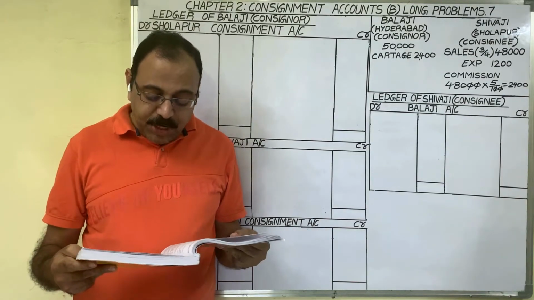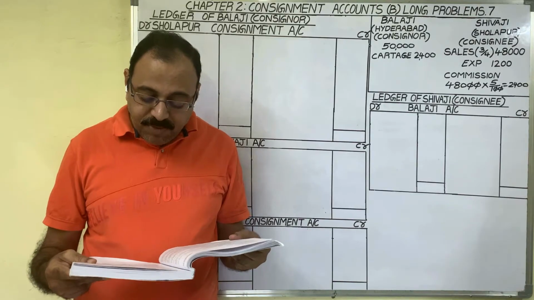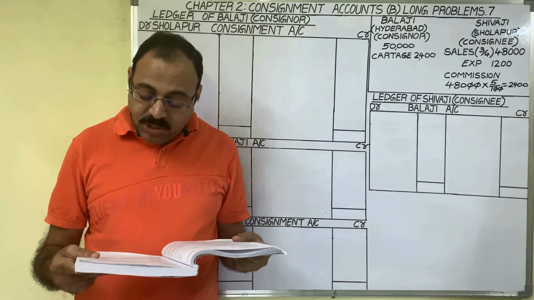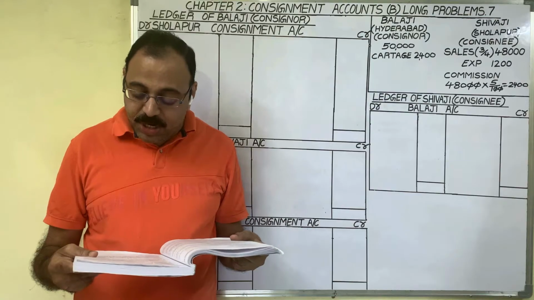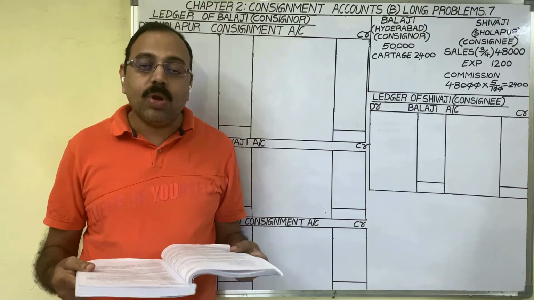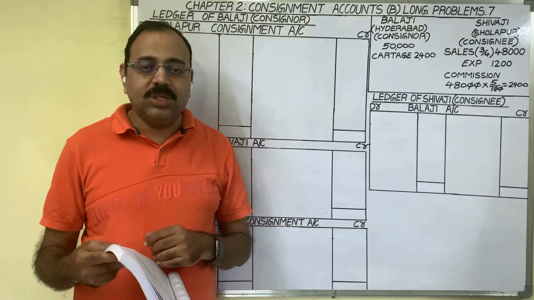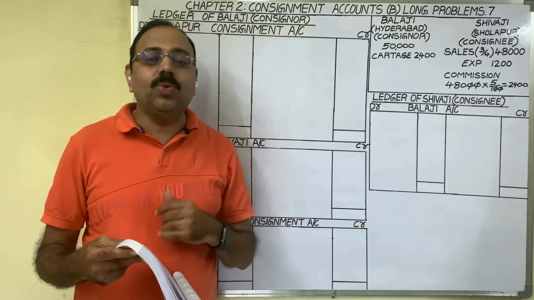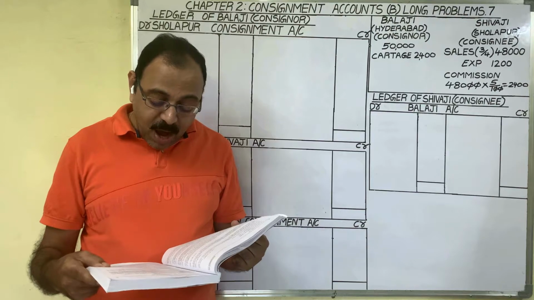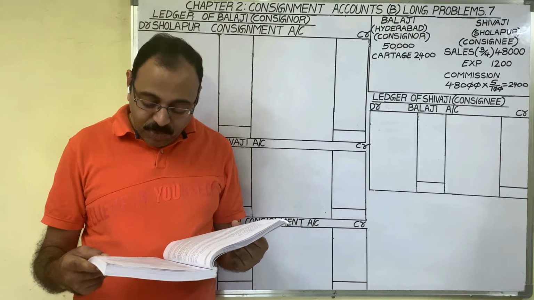On 1st January 2020, Balaji of Hyderabad consigned goods valued at 50,000 to Shivaji of Sholapur. Here, Balaji consigned the goods. Consigned means sent the goods. Balaji paid cartage and other expenses of 2,400.